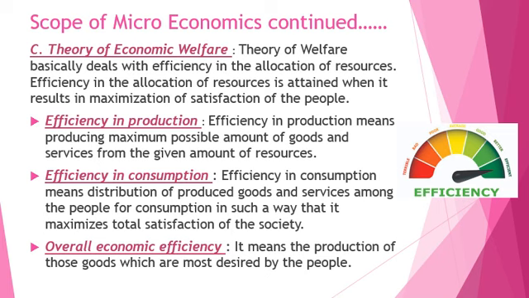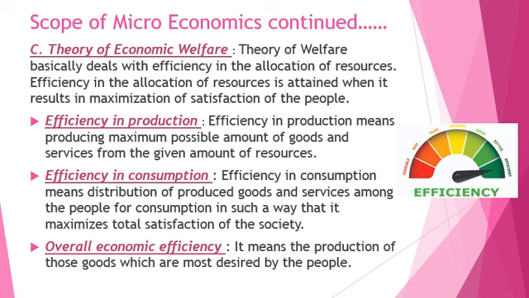All right. Now, efficiency in consumption means distribution. What is the term? Distribution of produced goods and services among the people for consumption in such a way that it maximizes total satisfaction of the society. We are going to talk about three important things. First, distribution of produced goods and services. Within whom are you going to distribute it? It is going to be in the society.